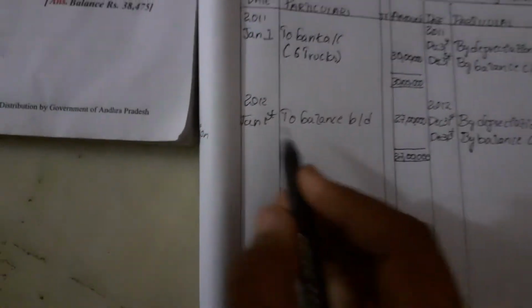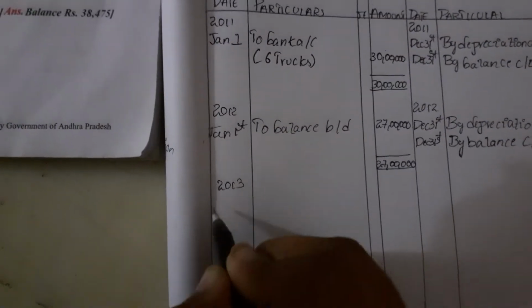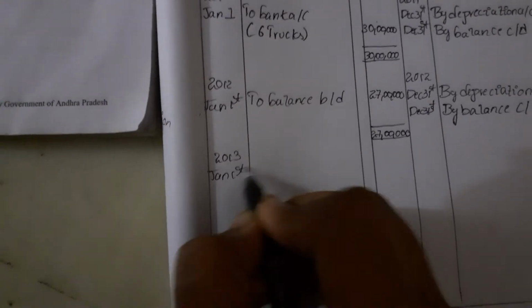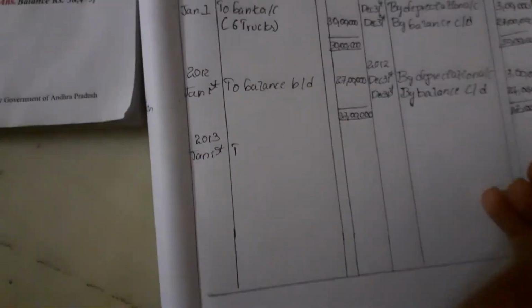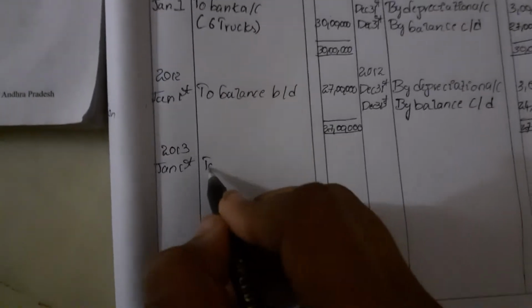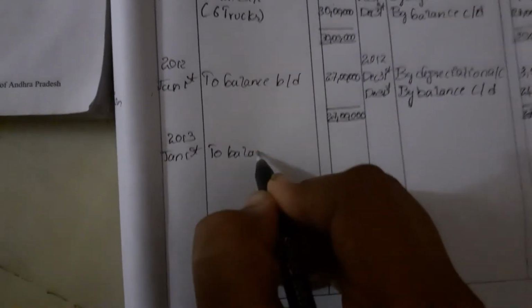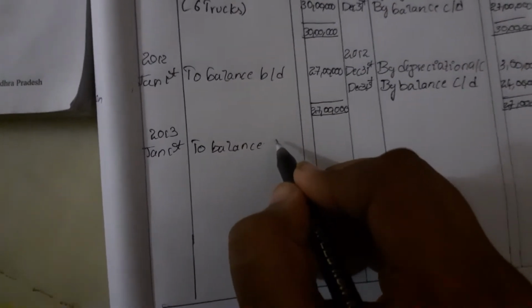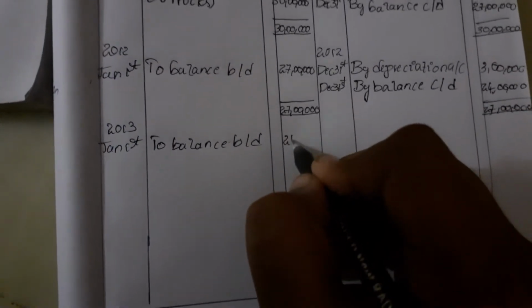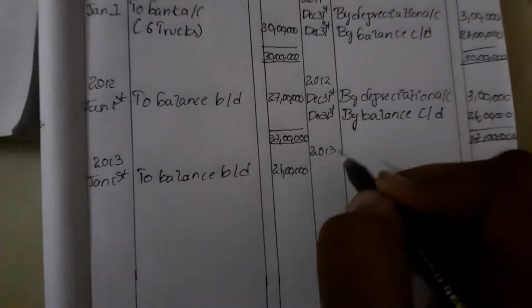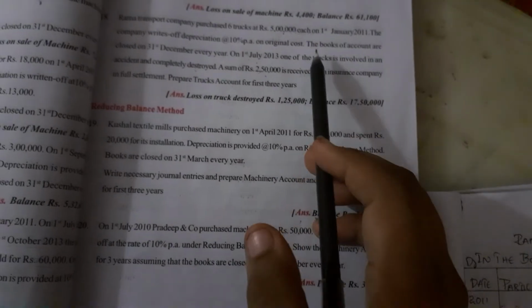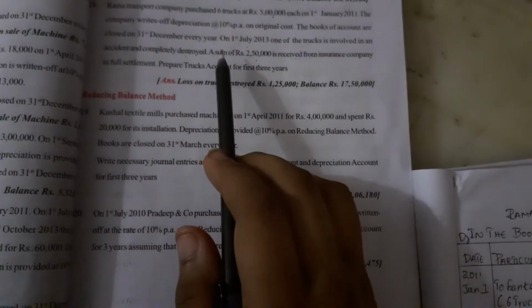Now we'll go to 2013 January 1st. As the balance C by D will be transferred to next year, as to balance B by D, the amount is 24 lakhs. Now, as in the question, in 2013 there is an accident of one truck.